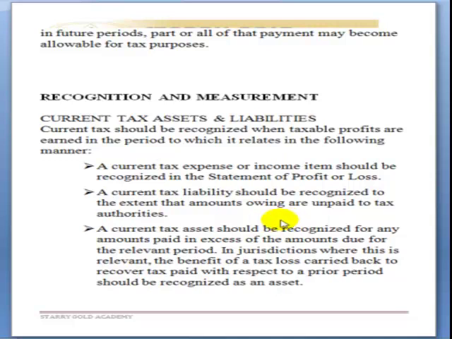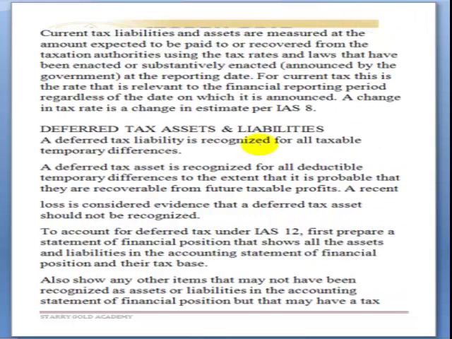Where you have paid excess of this tax, you need to recognize that excess as an asset in your statement of financial position, because the government is owing you part of that amount you have paid in excess.